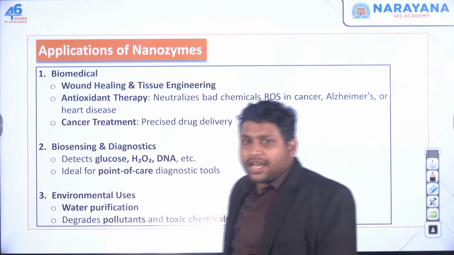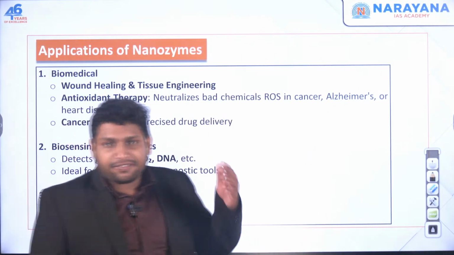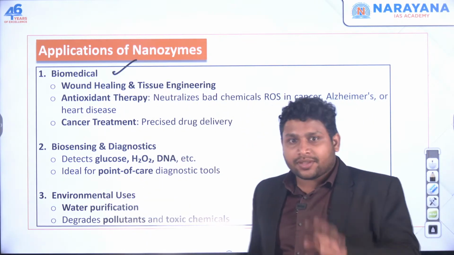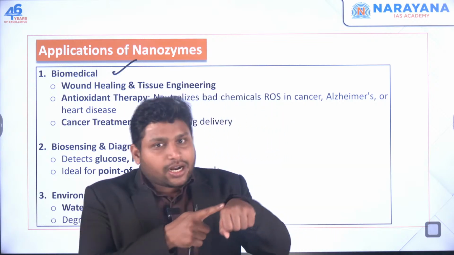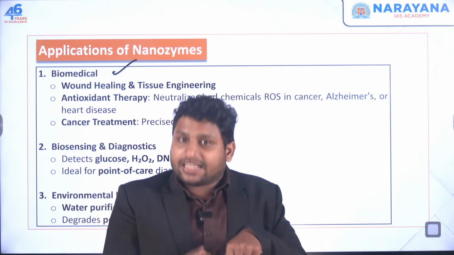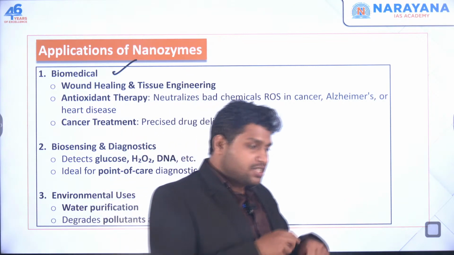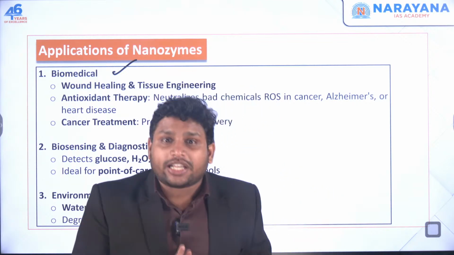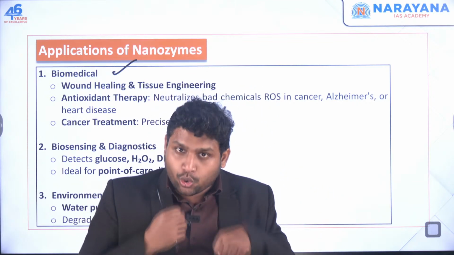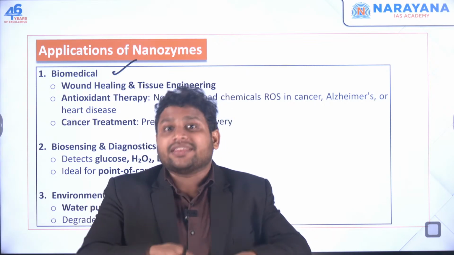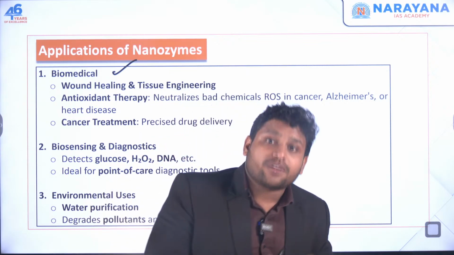Now it has got applications in many different fields. One application will be there in biomedical field. You see, let's say I've got some cut over here. Now the wound is supposed to heal, and my body has the mechanism to heal it, but I want this wound to heal very quickly, very fast. So whatever natural process happens in my body, to speed it up, there are some enzymes present in my body which will do it.